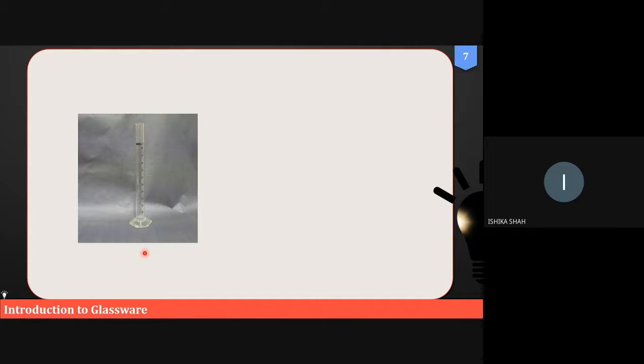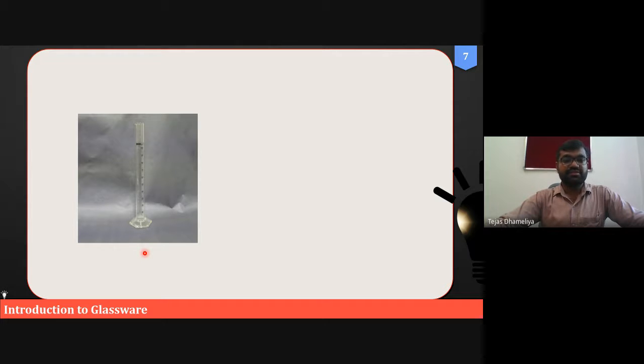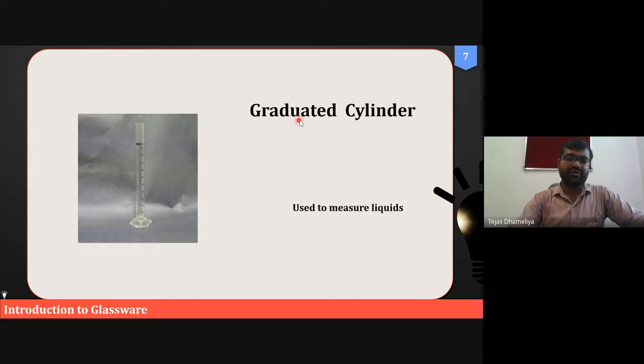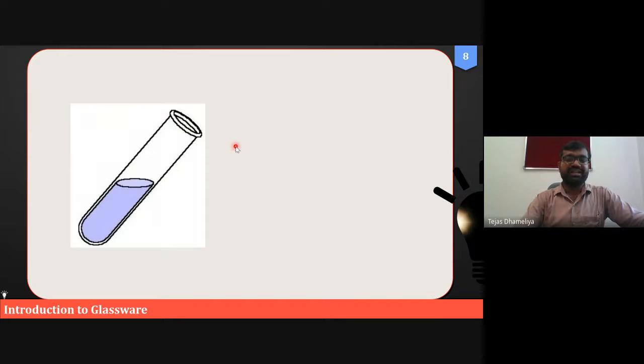To measure the liquids. So to measure the liquid it is used, and we measure the required amount of that liquid to mix in one. For the purpose of mixing we may use other apparatus, but to measure the liquid, this is used. Especially, this is a measuring cylinder, also called graduated cylinder, because it has graduations, markings. So kindly remember this.